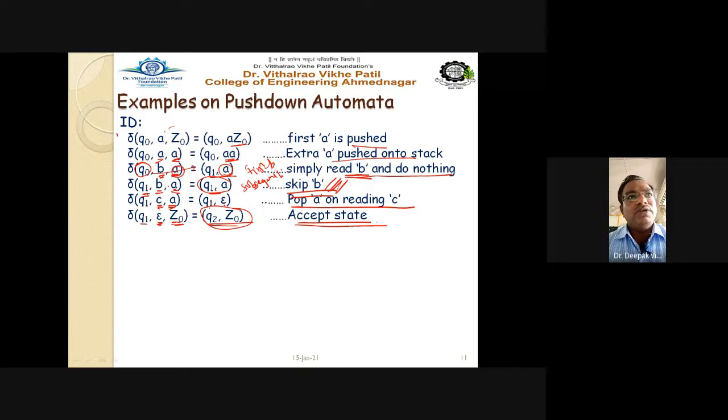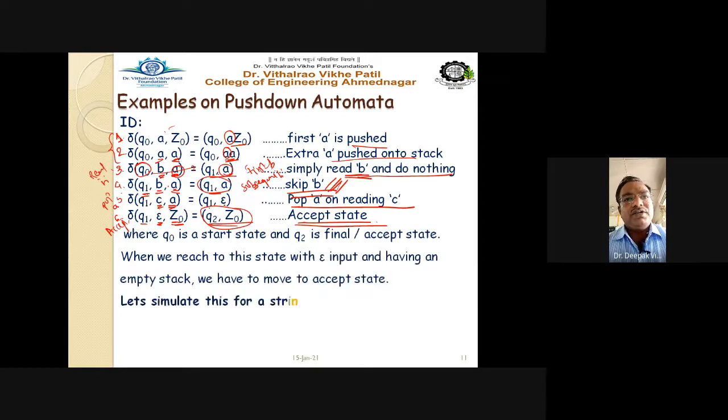So this is rule number 1, this is rule number 2. These two rules are for A. We are pushing this A. Now rule number 3 and rule number 4 are for B, which just read B. The fifth rule is nothing but your pop rule for A. And the sixth is nothing but your accept rule. Sixth is for acceptance. Getting this point?